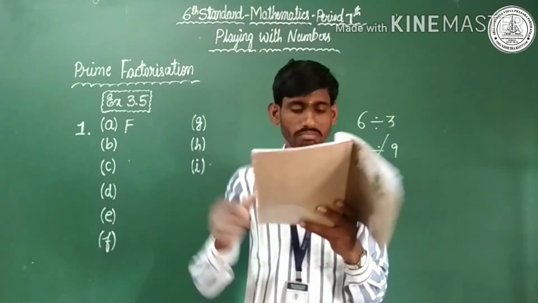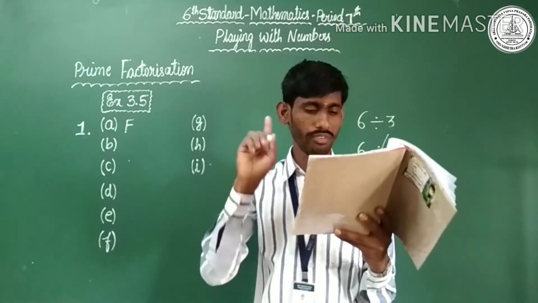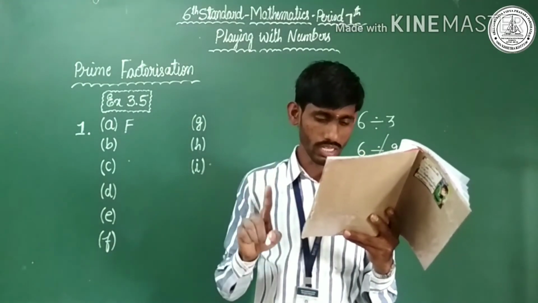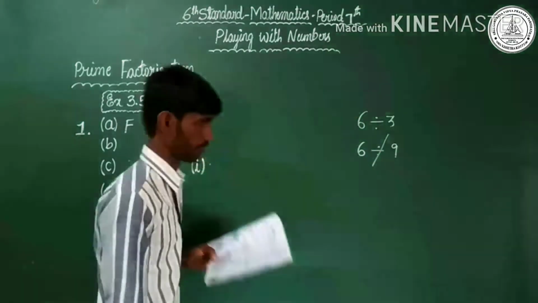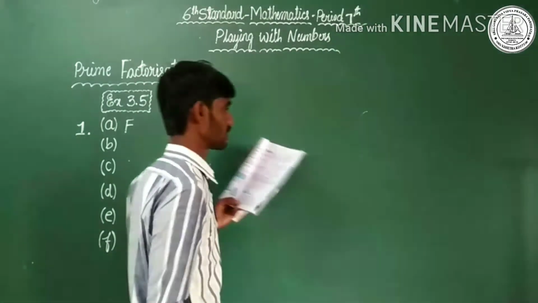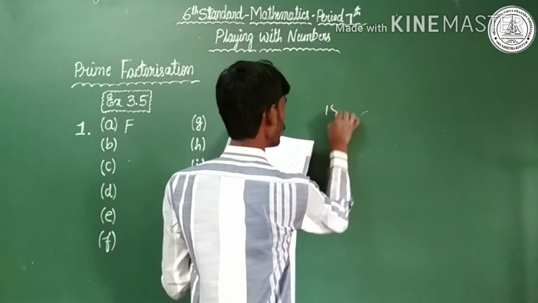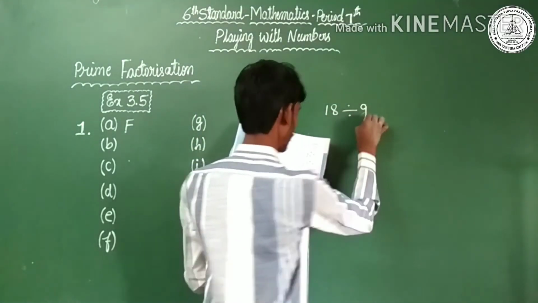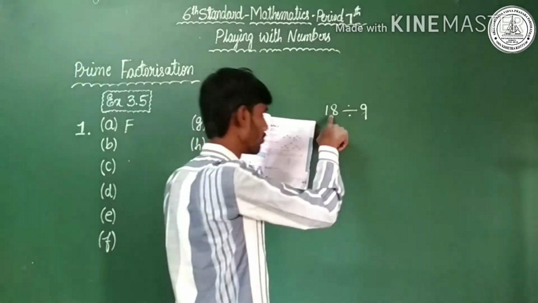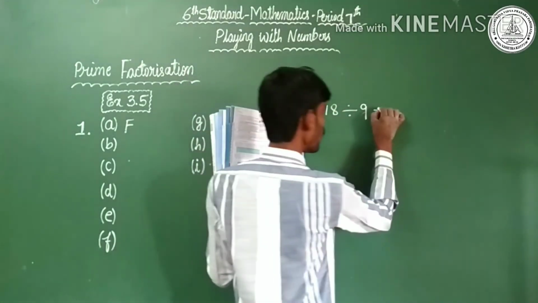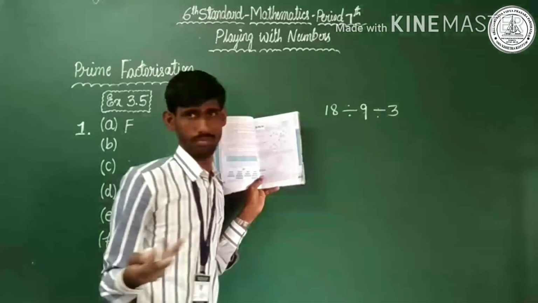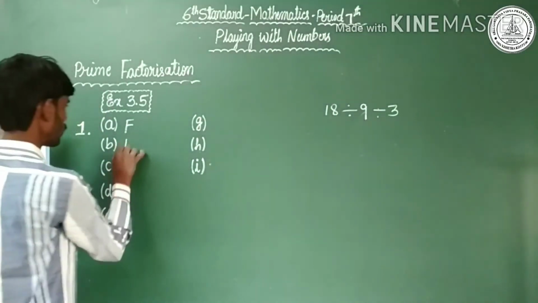Next statement is, if a number is divisible by 9, it must be divisible by 3. Yes, it is a proper statement. It is the right statement. Observe here. For example, 18. 18 divided by 9. A number is divisible by 9, this number must be divided by 3. It is possible. It is the right statement.